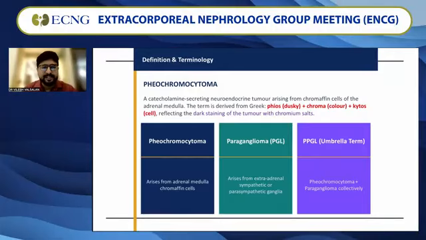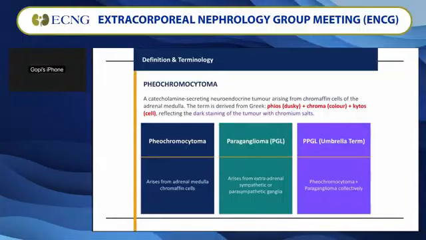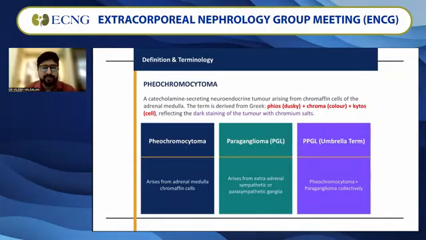We heard the terminology, so what is it about? Pheochromocytoma is a catecholamine-secreting neuroendocrine tumor arising from chromaffin cells of the adrenal medulla. As Georgie Kenan sir told us, because of the dark staining of the tumor with chromium salts, the name is pheo, that is dusky, chroma, that is color, and cytos of the cell. So that is how the term was derived. When it arises from the extra-adrenal sympathetic or parasympathetic ganglia, it is called paraganglioma. As an umbrella term involving both, we call it PPGL. So henceforth in the meeting, we will shorten it to PPGL.